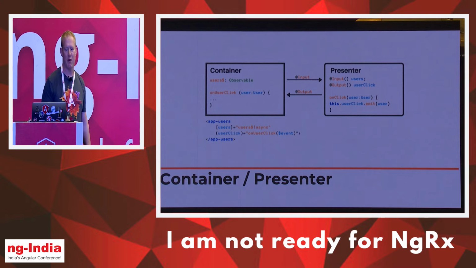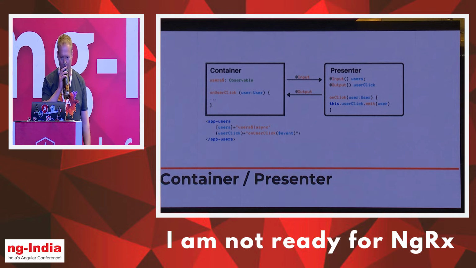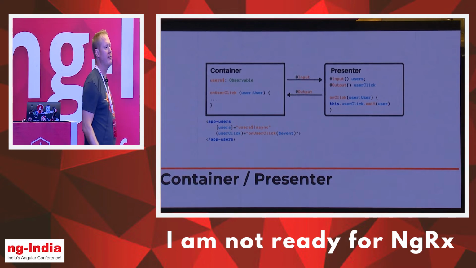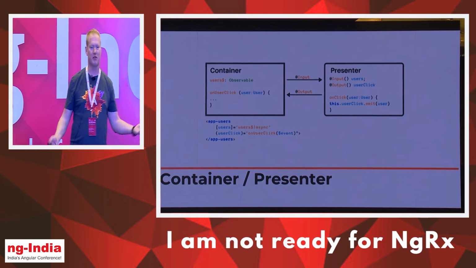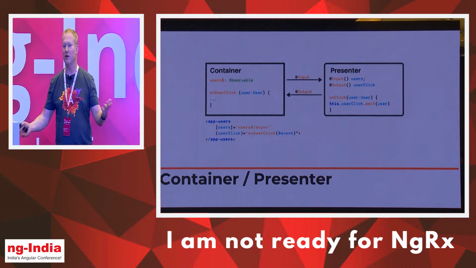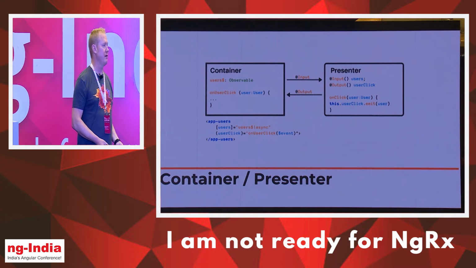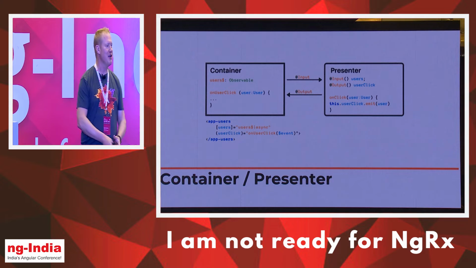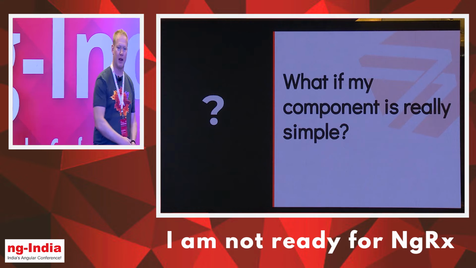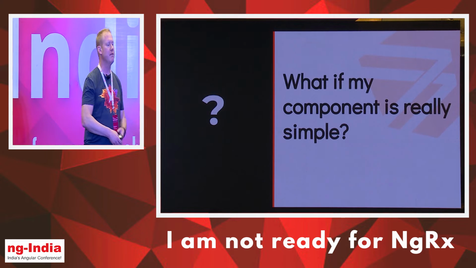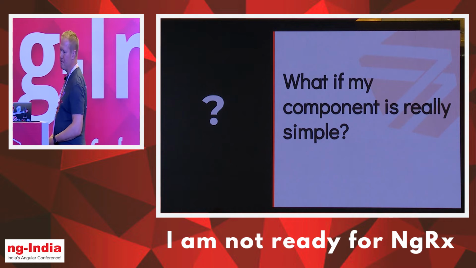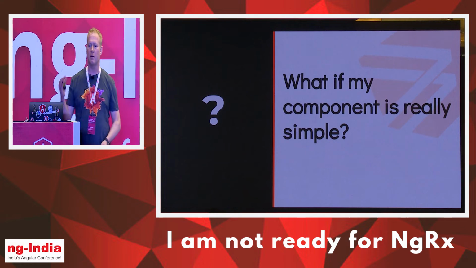So what if my component is really, really simple? This is a common argument that I hear from people: well, I don't even really want to do container presenter because my components are so simple that I don't really need it. And you might be right. But the problem is that all components start out really, really simple. And then management comes along and says, hey, could you take this nice little feature and bolt this on, and then bolt this on, and then bolt this on? And before you know it, you've got kind of a mess going on. So do it anyway. This is considered a best practice.